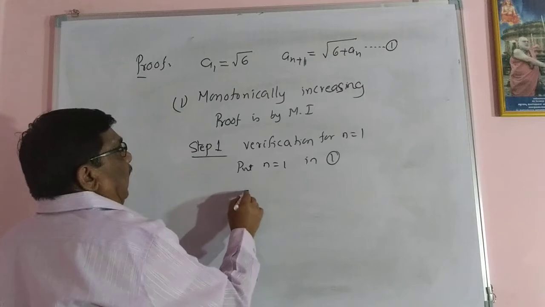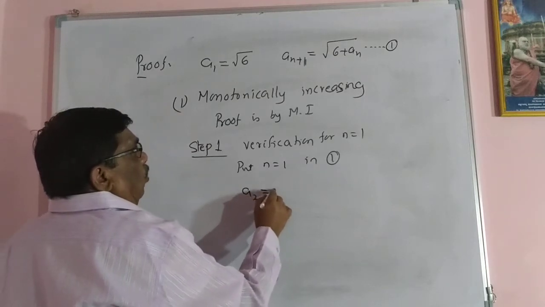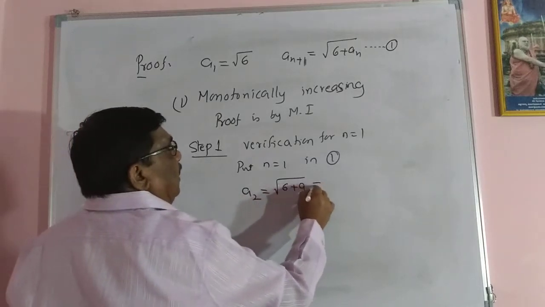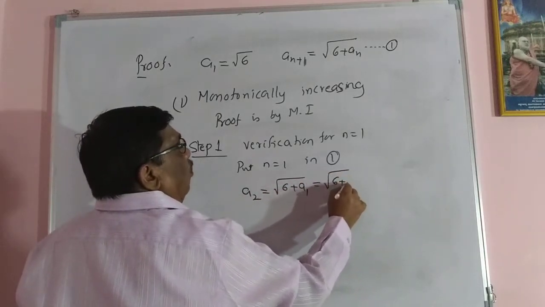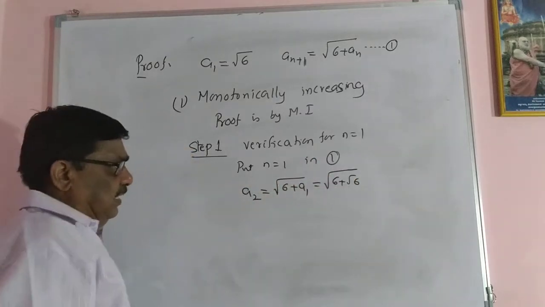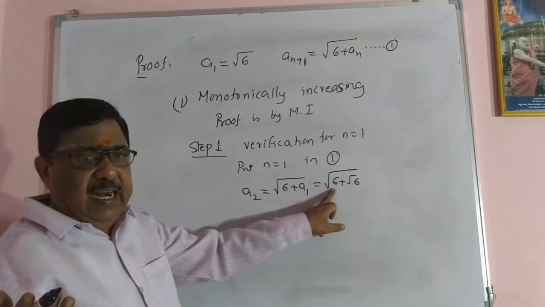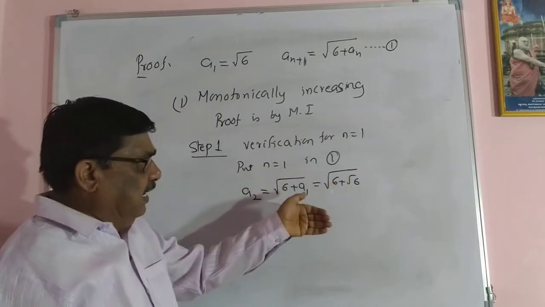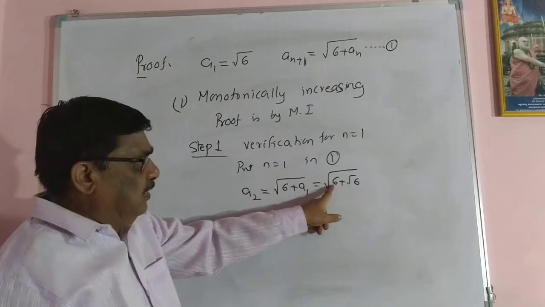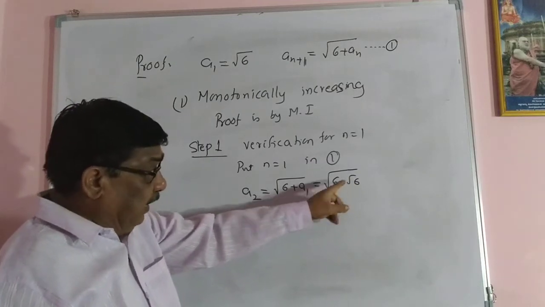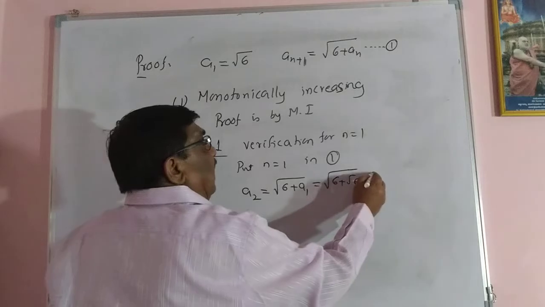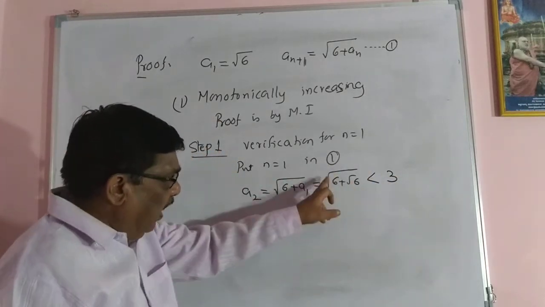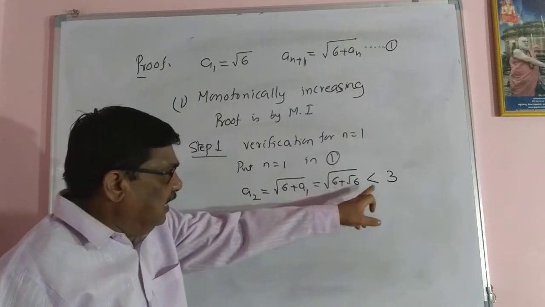See that a2 is equal to root of 6 plus a1, so that is root of 6 plus root 6. Remember, root 6 is less than 3. Of course, it is 2 point something, more than 4 and less than 9. So it is 2 point something, and root again 2 point something. So totally this is less than the number 3, because this value is less than 9, so it is less than 3.